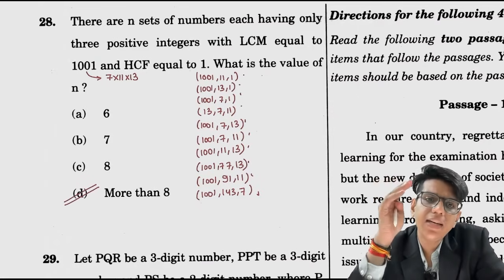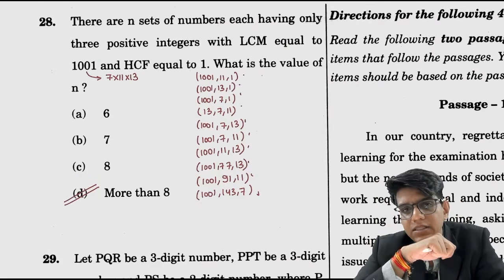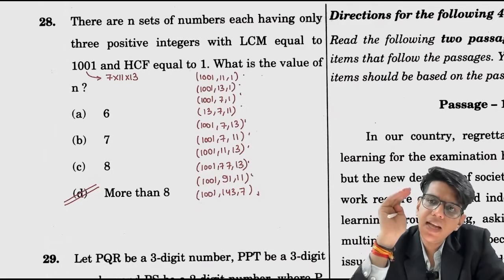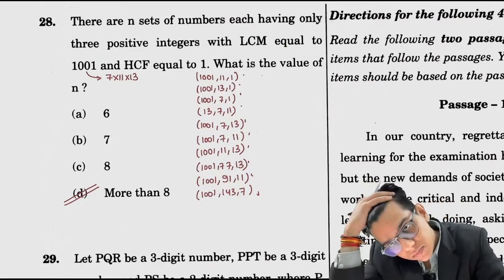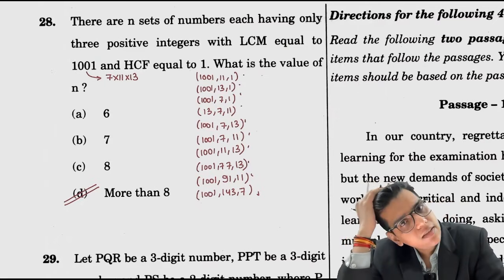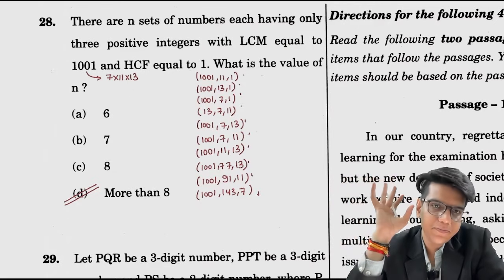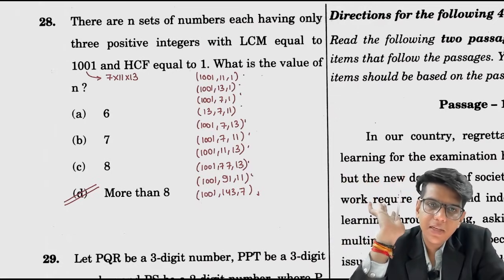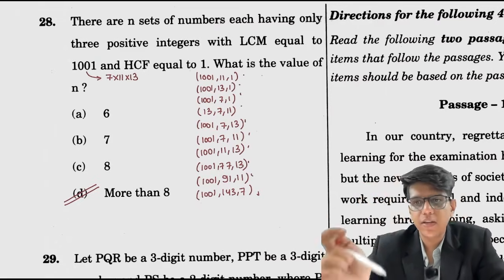There are more than 8 sets of numbers for which the LCM is 1001 and the HCF is 1. मैंने दिखा भी दिए. If you take any of the three numbers, you will find the LCM is always 1001 and the HCF has to be 1 only. Yeah, understood. क्योंकि मैंने क्या make sure किया HCF 1 करने के लिए, the factors needs to be different. LCM करने के लिए 7 11 13 आ जाने चाहिए मल्टीप्लीकेशन में, कहीं ना कहीं किसी ना किसी नंबर में. इतना मेक श्योर कर लोगे तो यू विल मेक श्योर दैट द LCM इज 1001 एंड द HCF इज 1.